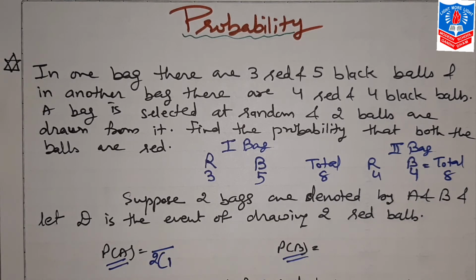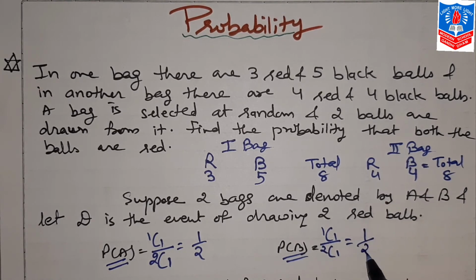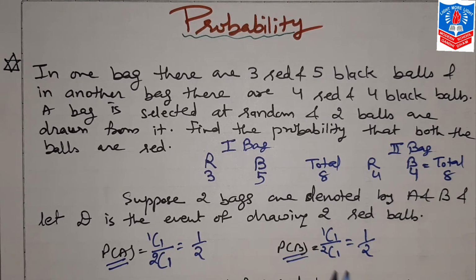So 2C1 will be n. Now m will be, obviously 1 bag only is selected, so it will be 1C1. So in that case, probability A will be half. Same way, probability B, 1C1 upon 2C1, will be half. Or in simple calculations also you can do it. 2 bags are there, from that 1 bag is selected, so probability will be obviously 50%, so it will be half only.